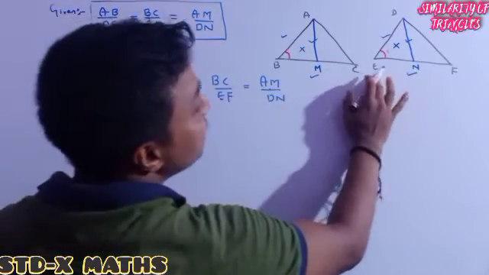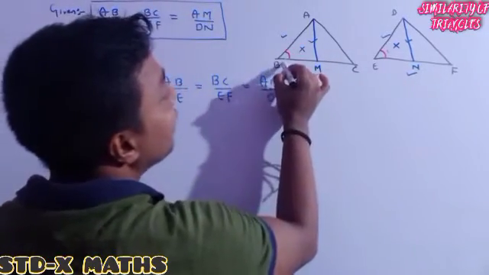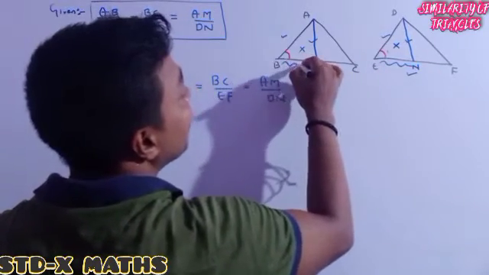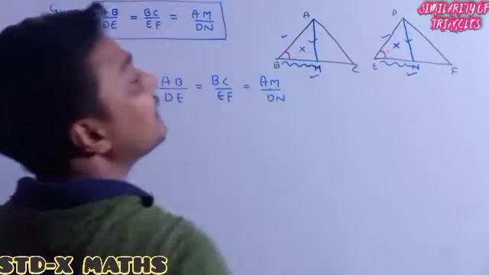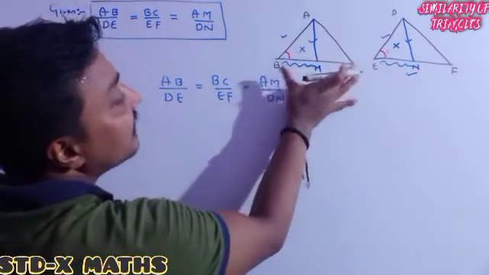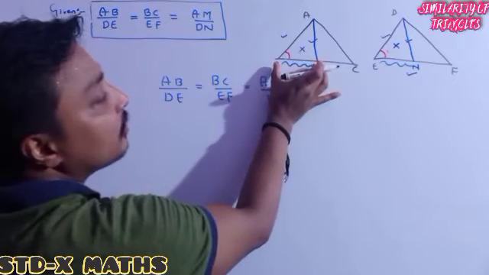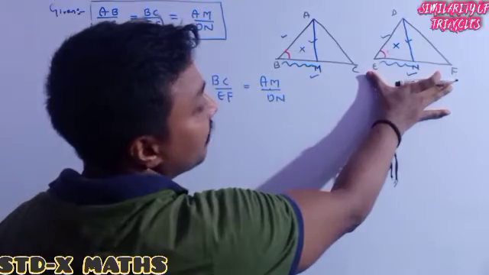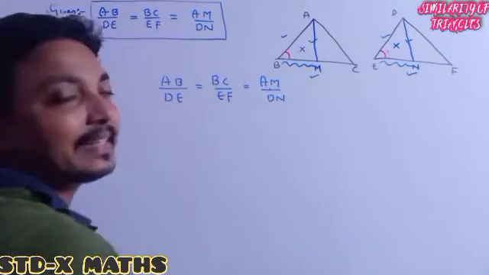So see one thing, to show the similarity of this little triangle, we do not want the BC by EF. Actually we want this little one divided by this little one. And from the total, as it is the median, suppose the total is 10, this one will be 5. And if the total is 12, this one will be 6.